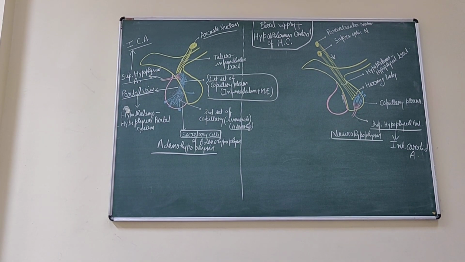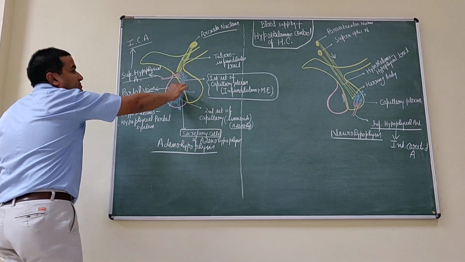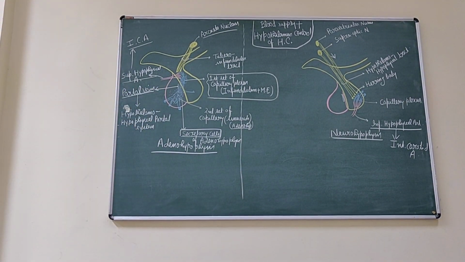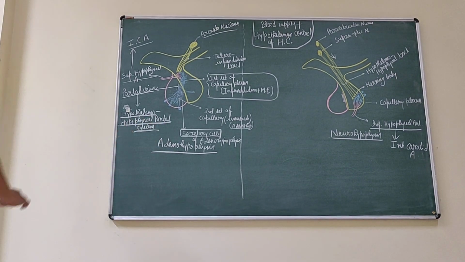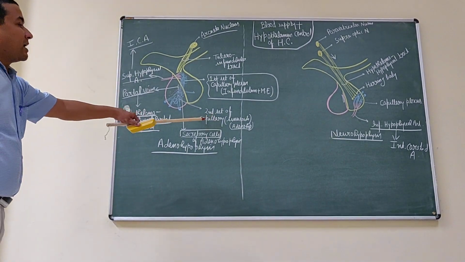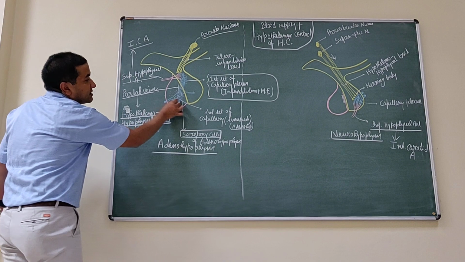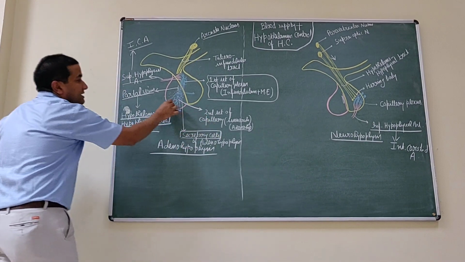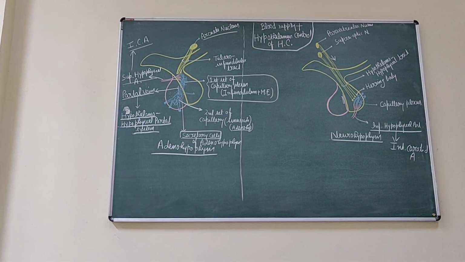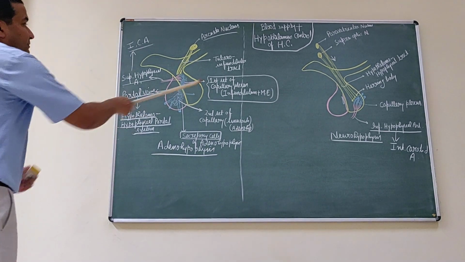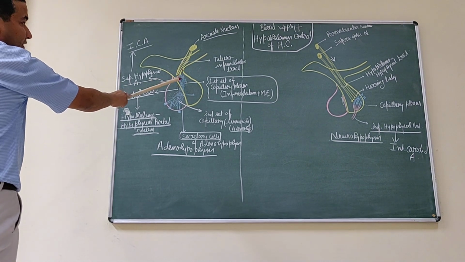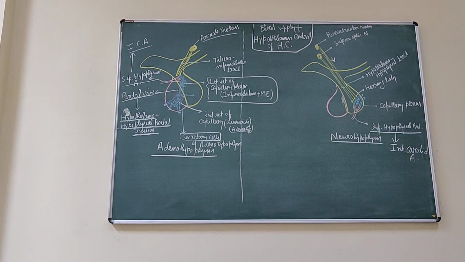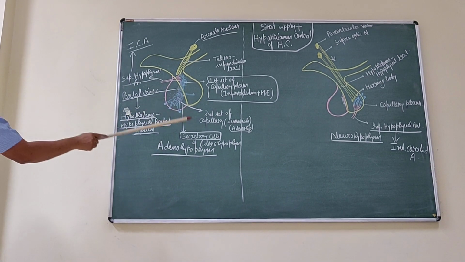Now there is a formation of portal vessels. These portal vessels are known as the hypothalamo-hypophyseal portal vessels. Then a second set of capillary plexus is formed, the sinusoids. This second set of capillary plexus is present in the adenohypophysis. It should be clear there are two sets of capillaries: the first is present at the infundibulum and the median eminence region, while the second is present inside